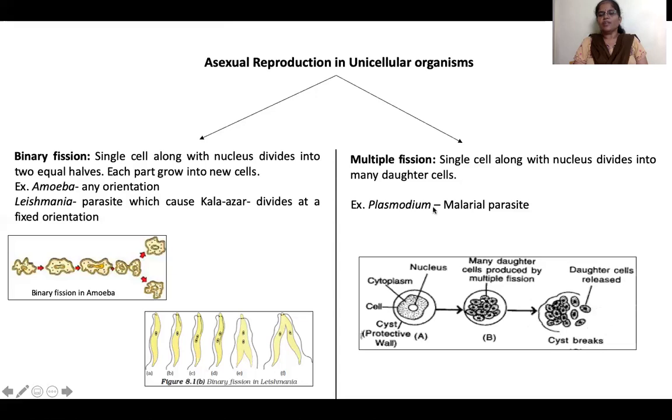This is called multiple fission. It means a single cell, along with the nucleus, divides into many daughter cells. Binary means it divides into two cells, whereas multiple means many cells. For example, Plasmodium has multiple fission, whereas amoeba and Leishmania have binary fission. This is with respect to unicellular organisms.